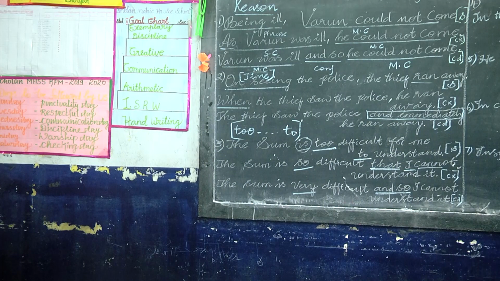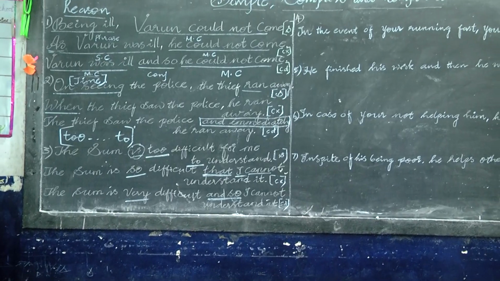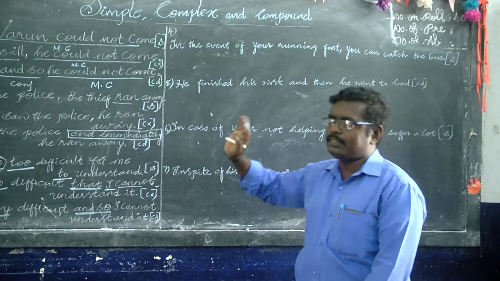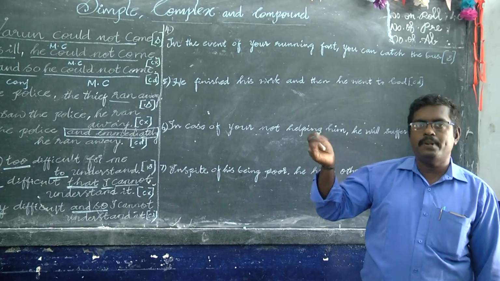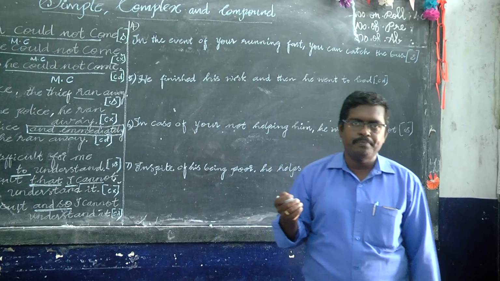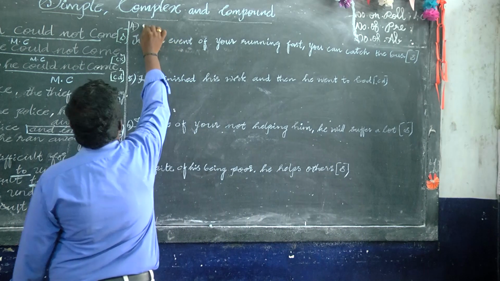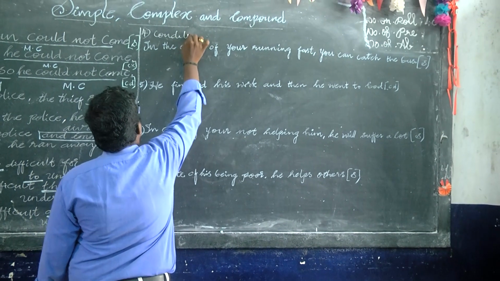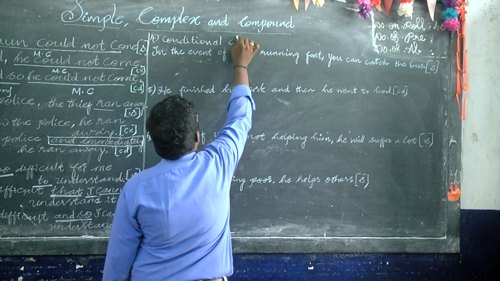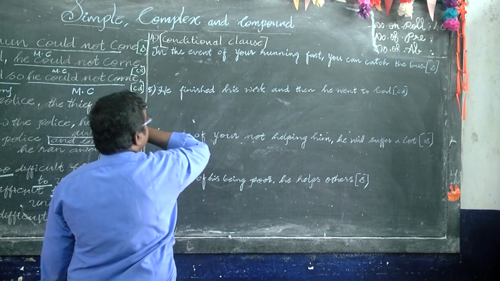Okay, let us see another example. In the event of your running fast, you can catch the bus. The conditional clauses: simple uses in the event of, in case of; complex uses if; compound uses and. So conditional clause, simple.